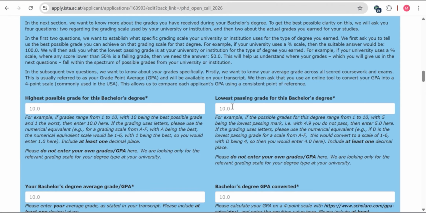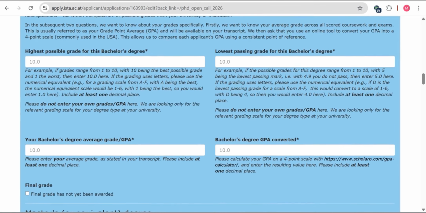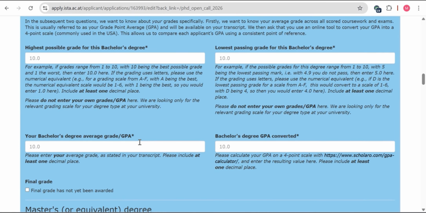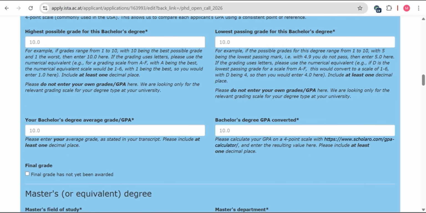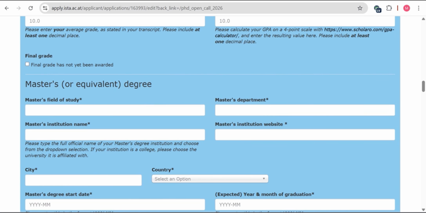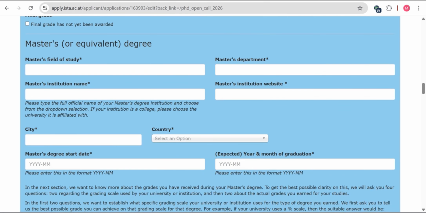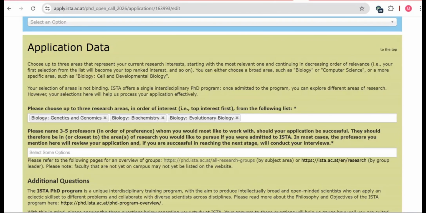and lowest is usually university has set its criteria, it should be 2 or 1.8 or something, and you have to enter your CGPA here and bachelor degree GPA converted. You can use this calculator to convert your CGPA into the Austrian GPA. Then you have to enter your master degree detail just like the bachelor degree detail. And after that, next is about the main application data which is considered for your application.